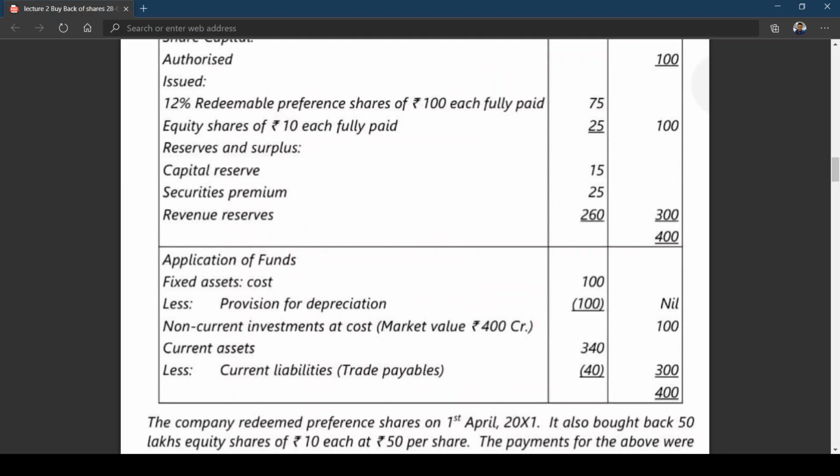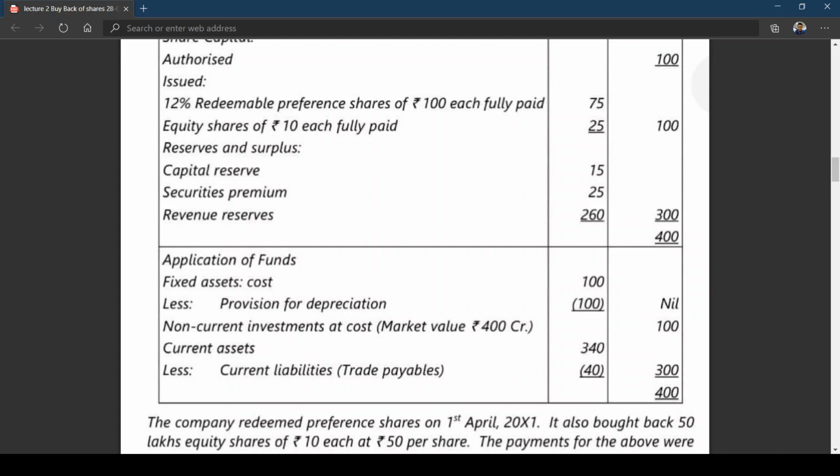So 75 crores have been redeemed. The nominal value of preference shares redeemed is 75 crores, less the nominal value of fresh issue, which is nil. Therefore, the amount to be transferred to capital redemption reserve is equal to 75 crores. Now this 75 crores you have to create by transferring to CRR out of revenue reserves. This is point number 1. You are not learning anything new here, right?